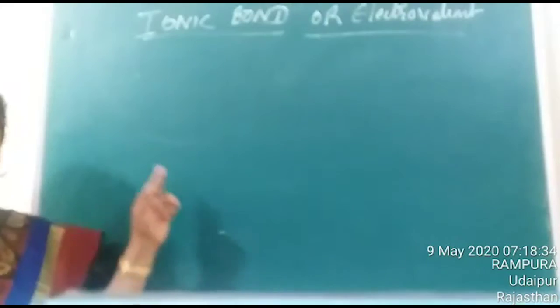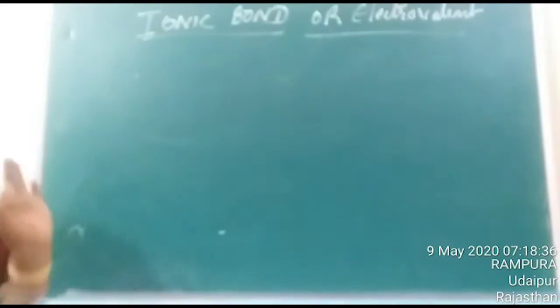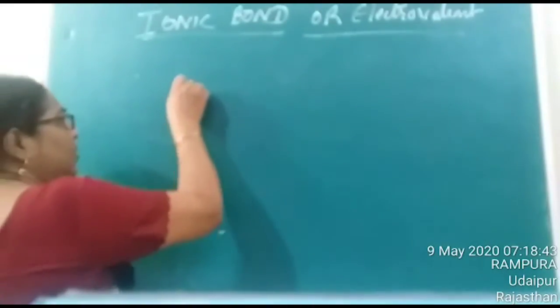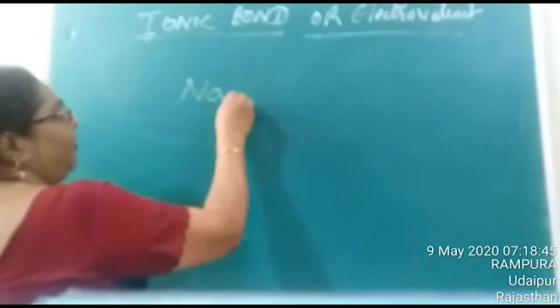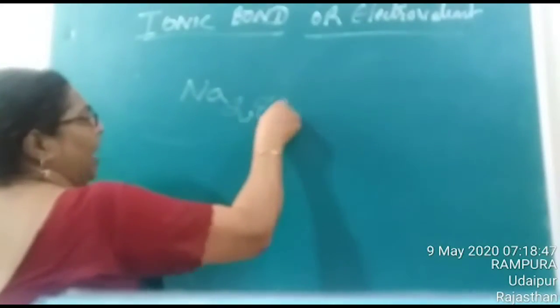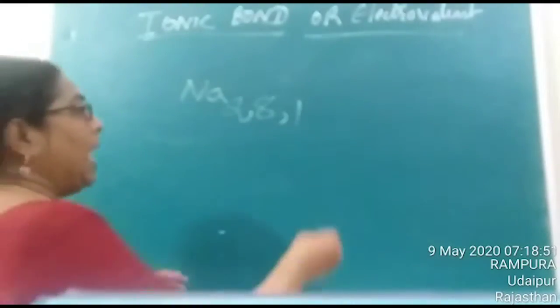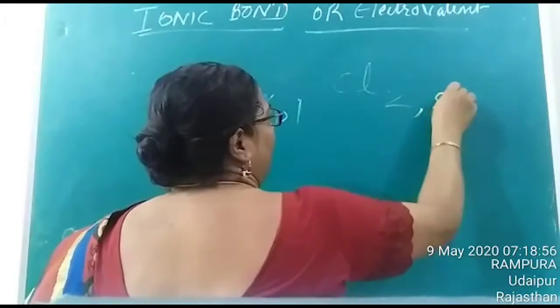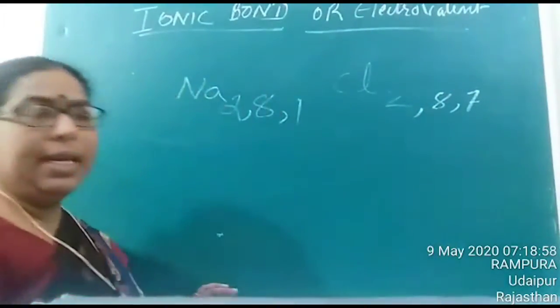In order to explain this particular bond, first let us see an example. Consider the formation of sodium chloride. You know that sodium possesses the configuration of 2, 8, 1, and that of chlorine is 2, 8, 7.